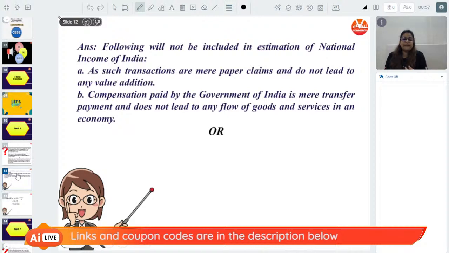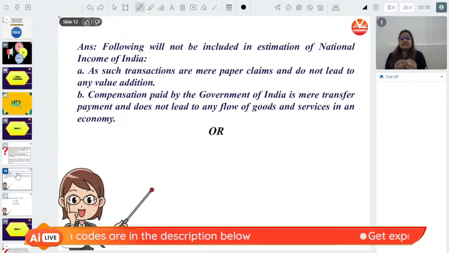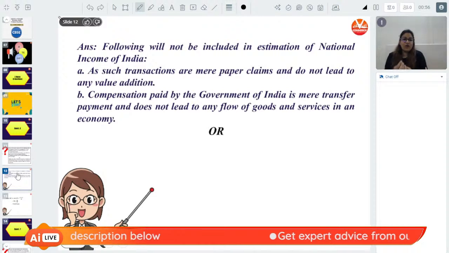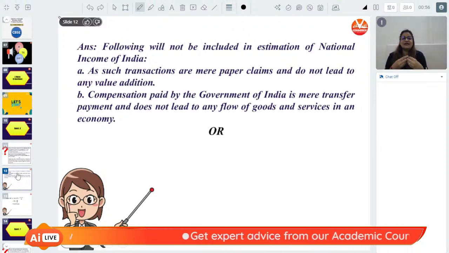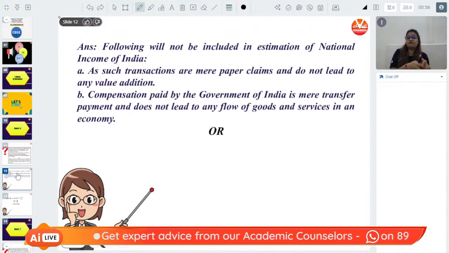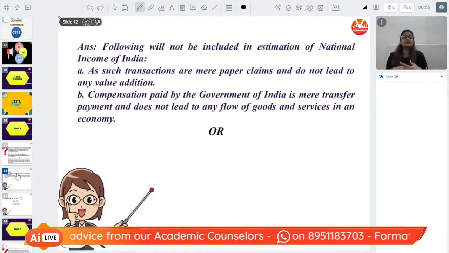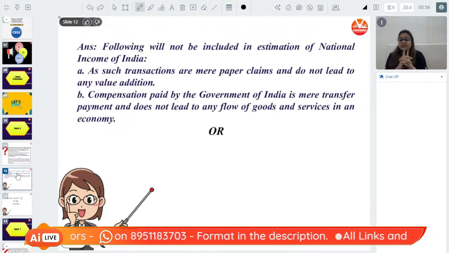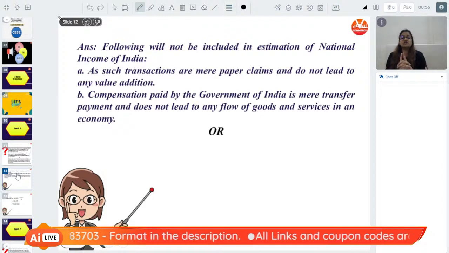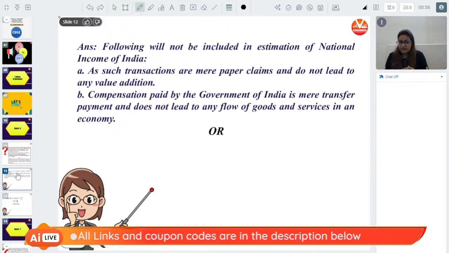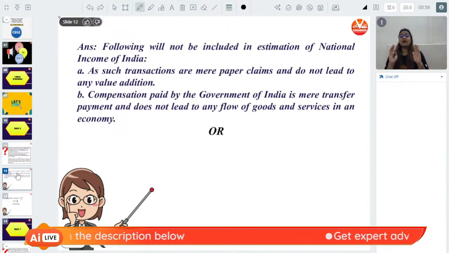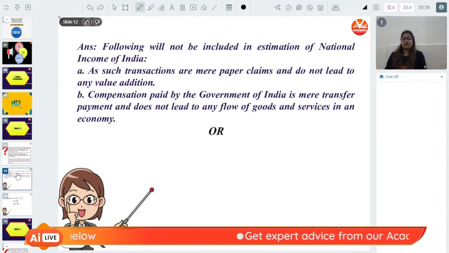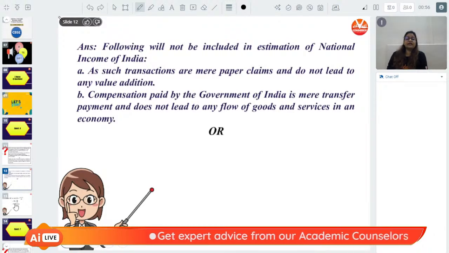Second one is compensation paid by the Government of India, which is a mere transfer payment. Why? Because when the government is giving you a transfer payment, it is just a transfer from one person to another person. It is unearned income. And we all know that unearned income is not a part of national income. It is not included in national income. Also, transfer payment, transfer income or unearned income does not lead to exchange of goods and services. That is the reason why we do not include that.